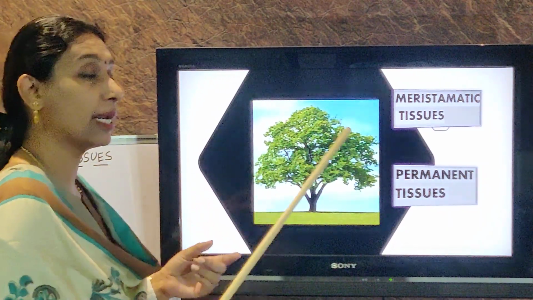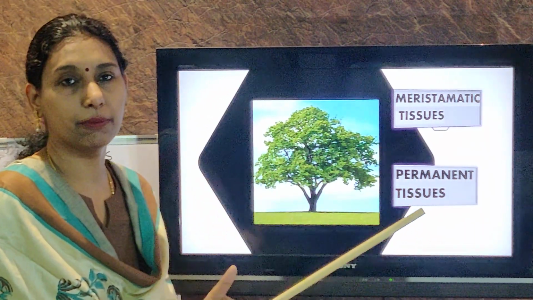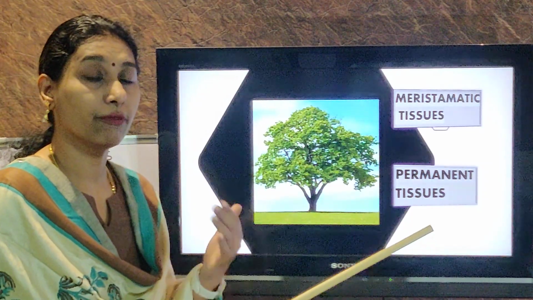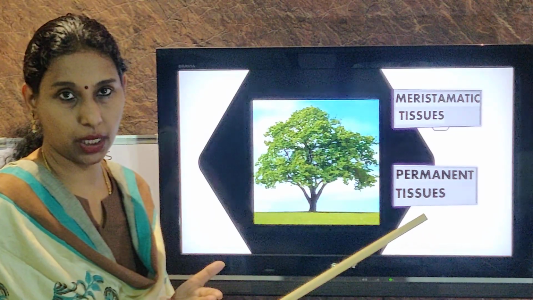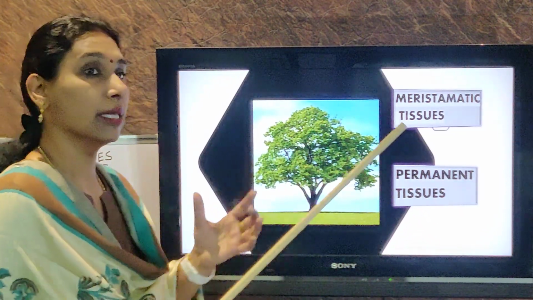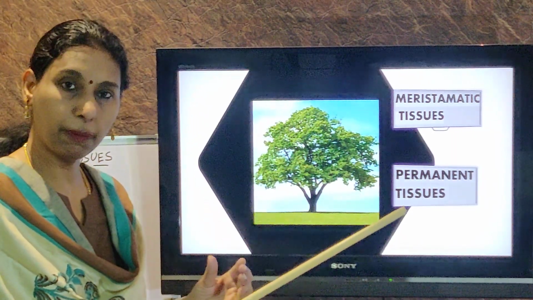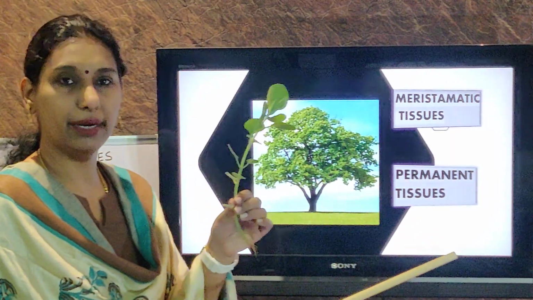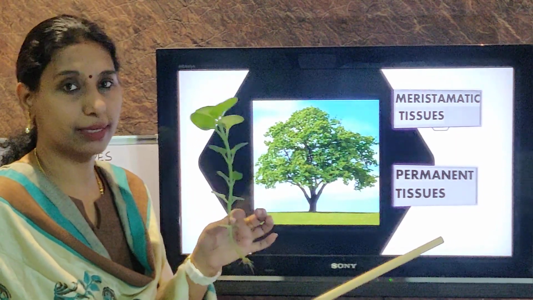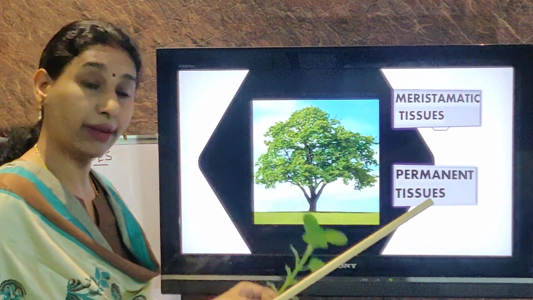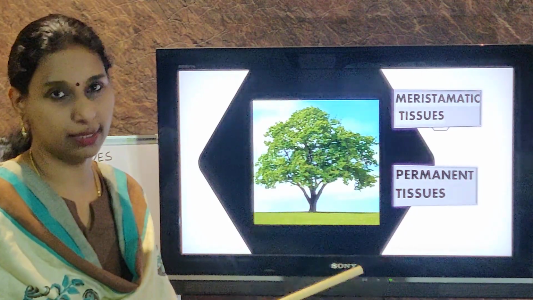But you know, in the case of plants, they do not discard their dead cells. They keep them in their body for mechanical support. Do you know why? Because we have a skeletal system for mechanical support, so we need not store the dead cells in our body. But in the case of plants, they store all the dead cells in the body for mechanical support. So a young plant like this one is very tender, and doesn't have many dead cells in it. But as it grows into a tree, it becomes very tough and strong because the dead cells are there in its body itself.